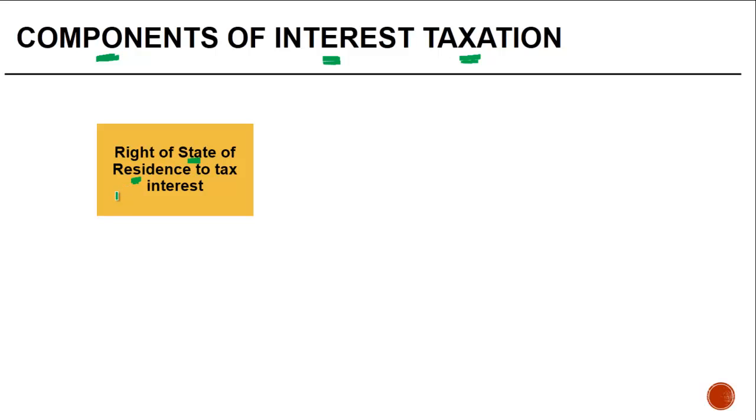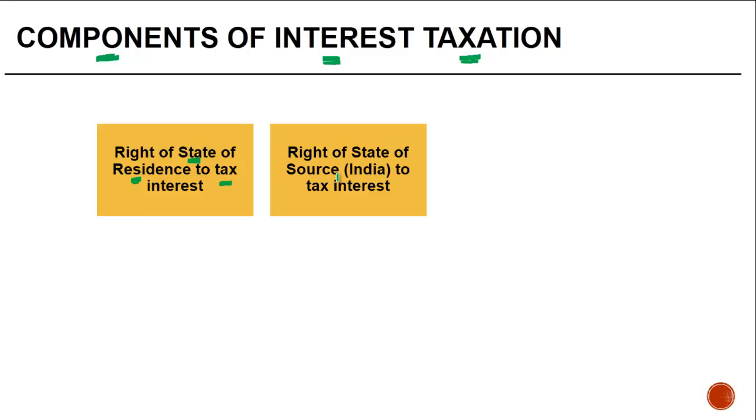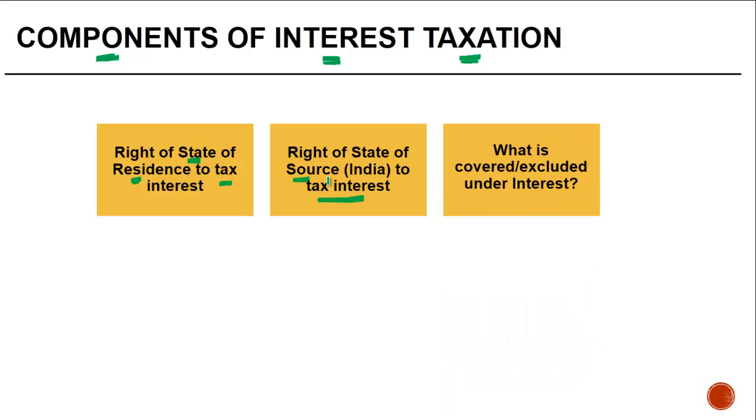So if I am talking about the India-US treaty, what is the right which the US has to tax interest paid by an Indian company to a US tax resident company? Obviously, what is also the right of India, the source state, to tax such interest? And what is covered under interest, or what is excluded from interest? Because if something is excluded from the definition of interest, then all this becomes meaningless.